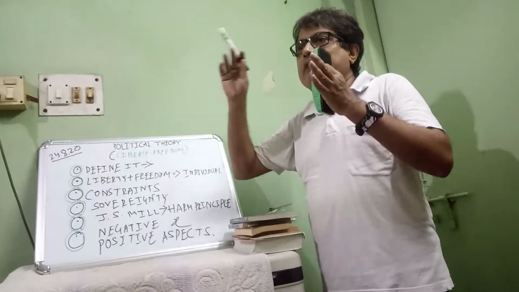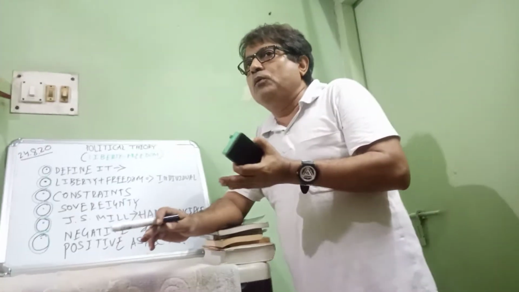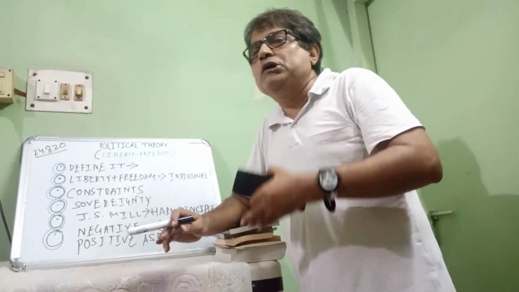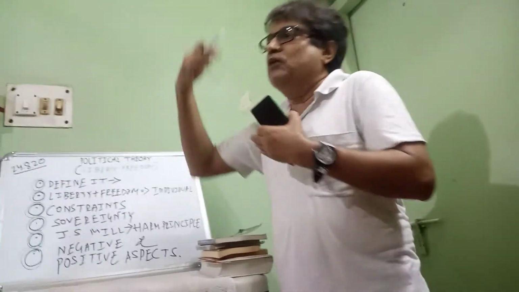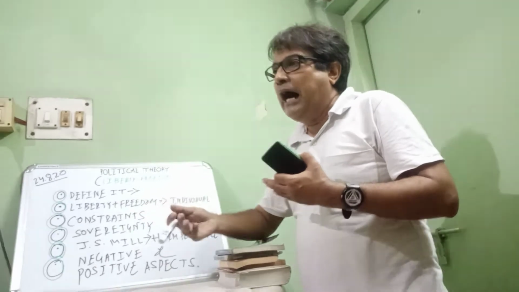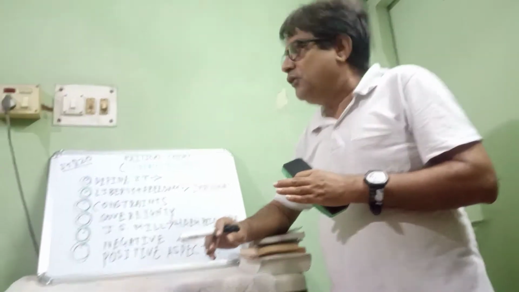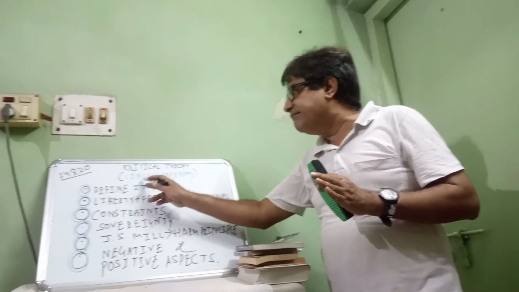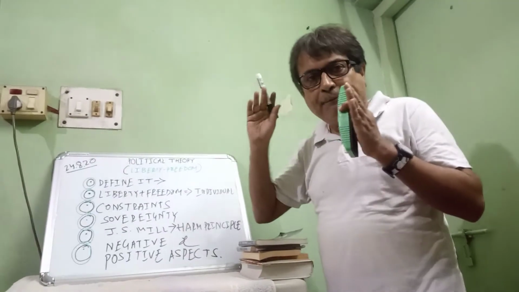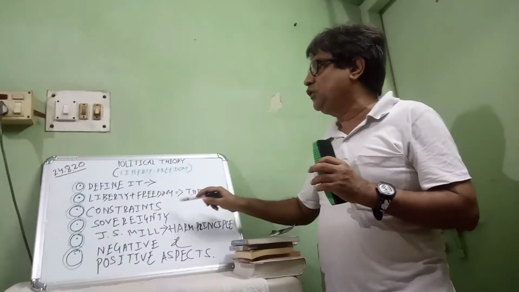Suppose I am living in a society where there is complete anarchy. I cannot move out of my home. I cannot go to a shop. I cannot go to a bank. I cannot go to school, college, university. Whenever I go out of my house, I am confronted by a lot of negative factors. So that is not freedom. That is not liberty. What is liberty or freedom? The absence of any kind of constraints that I mentioned here.